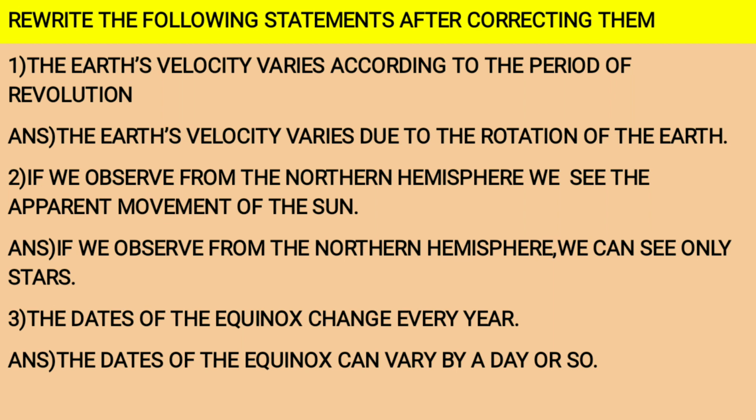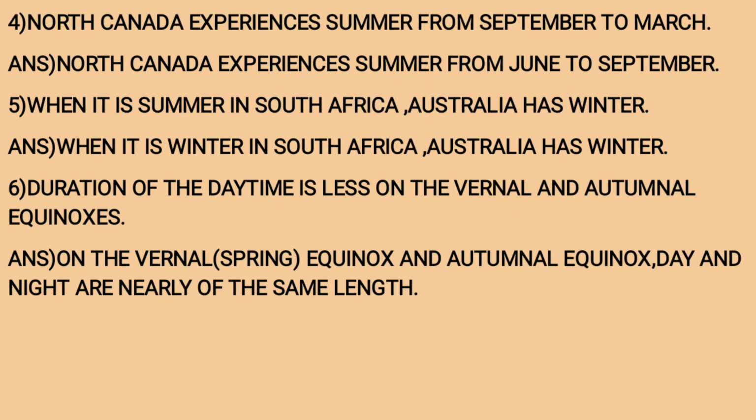Okay. Number 3. The dates of the equinox change every year. Answer. The dates of the equinox can vary by a day or so. It can be here and there, one day before or after. Number 4. North Canada experiences summer from September to March. Answer. North Canada experiences summer from June to September. Question 5. When it is summer in South Africa, Australia has winter. Answer. When it is winter in South Africa, Australia has winter.